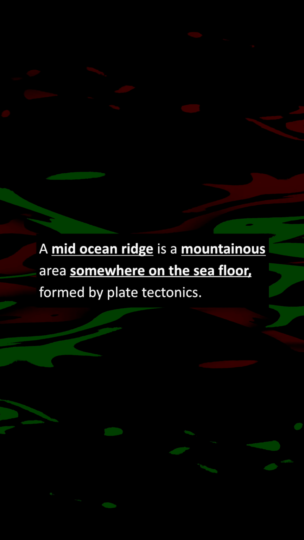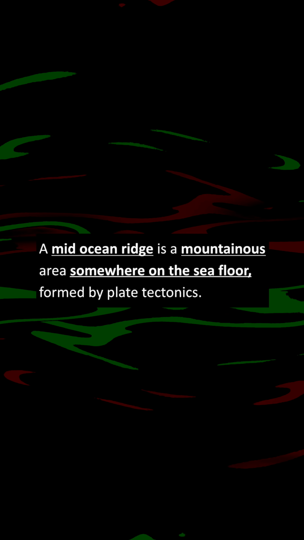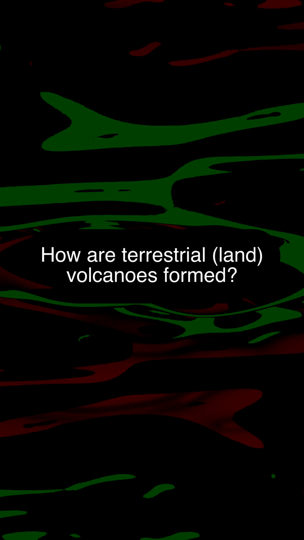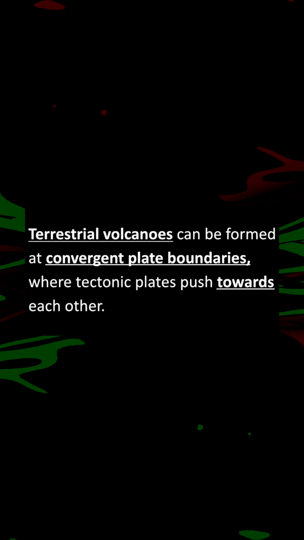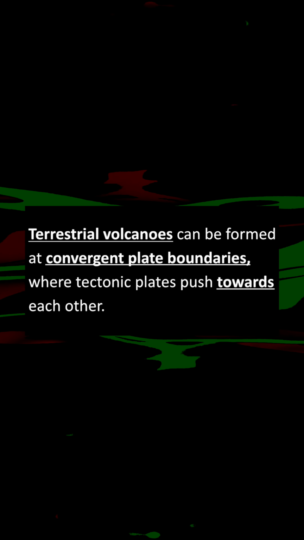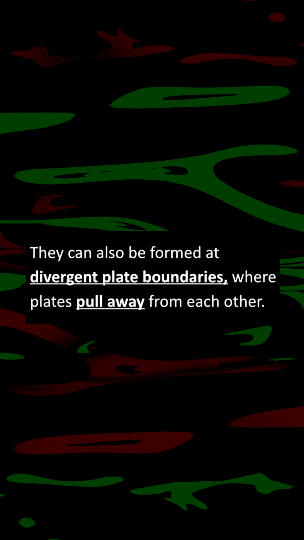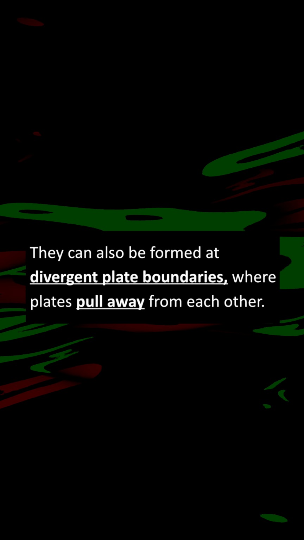Moving on to the next question. What is a mid-ocean ridge? A mid-ocean ridge is a mountainous area somewhere on the seafloor formed by plate tectonics. Moving on to the next question. How are terrestrial land volcanoes formed? Terrestrial volcanoes can be formed at convergent plate boundaries where tectonic plates push towards each other. They can also be formed at divergent plate boundaries where plates pull away from each other.